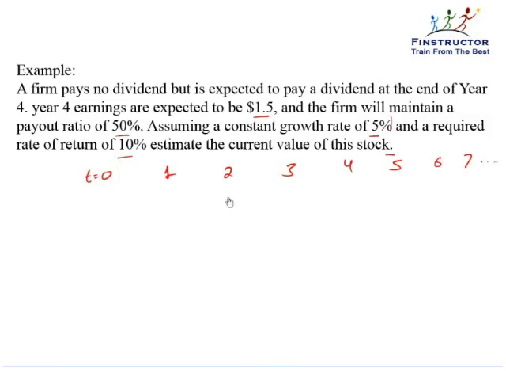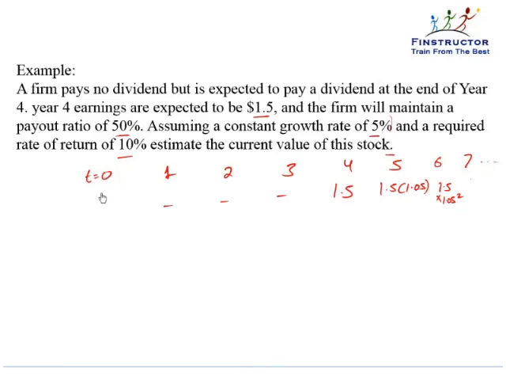So probably the firm is in the investment phase for the first 3 years. So no dividend coming here. $1.5 coming at the end of year 4, which will grow at the rate of 5%. So 1.5 into 1.05, 1.5 into 1.05 square, so on and so forth until infinity. So once we've drawn the timeline, the question is then of discounting these cash flows back, or these dividends back, at t equal to 0 so as to compute the value of the stock.